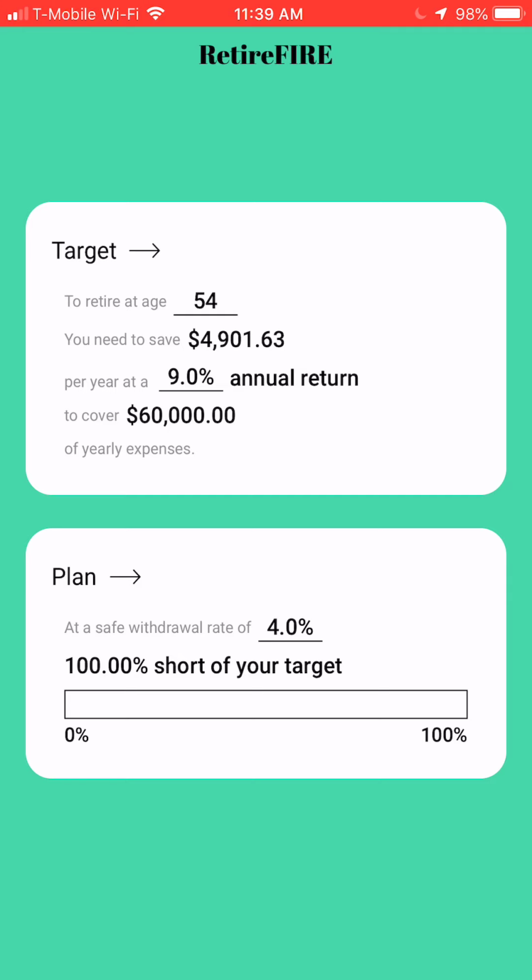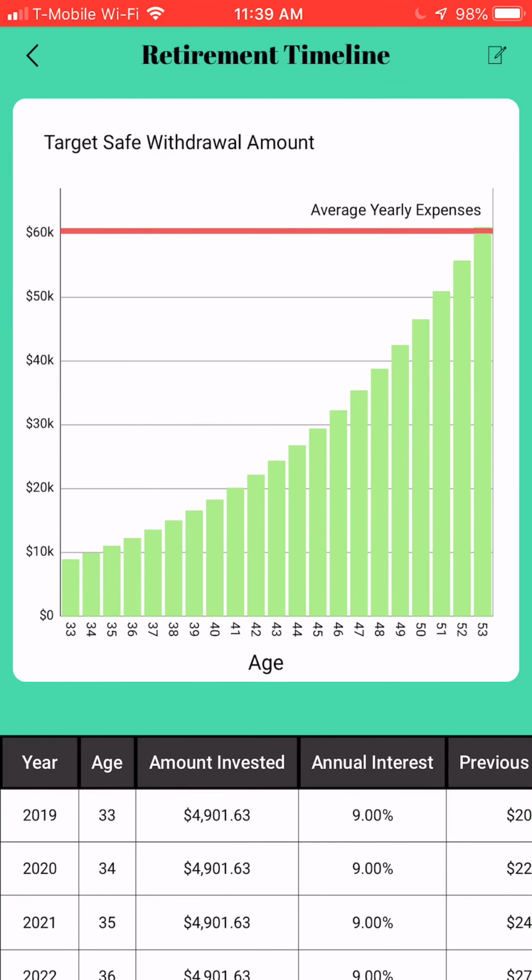Underneath my target, I selected that I wanted to retire at the age of 54. So it has calculated that I would need to save $4,901.63 per year, assuming a 9% annual rate of return, and that would cover my expenses for the year. Now, if we dig deeper and click into target, it gives a breakdown of my retirement timeline.